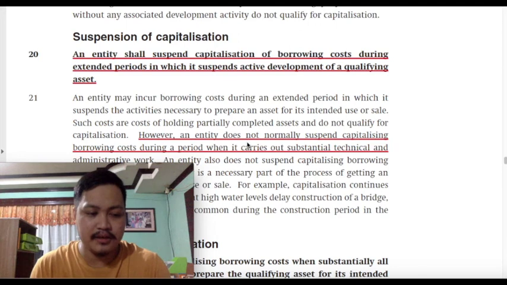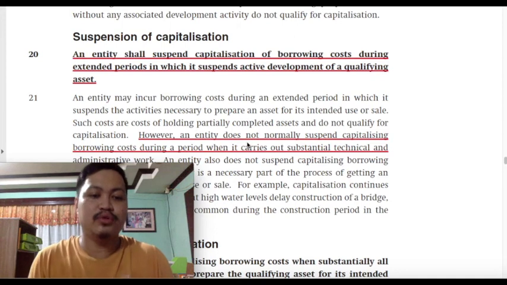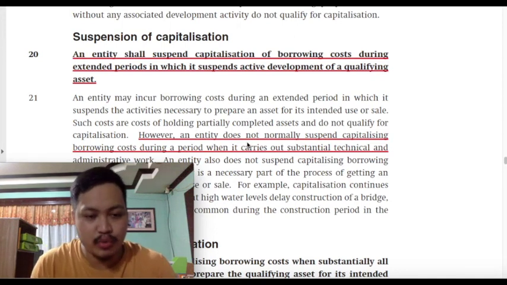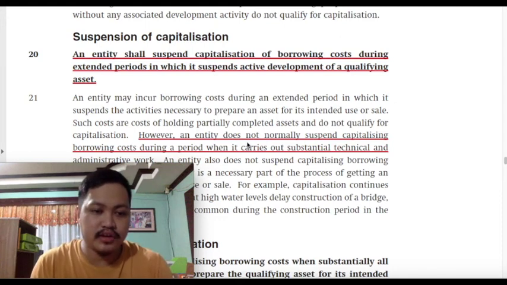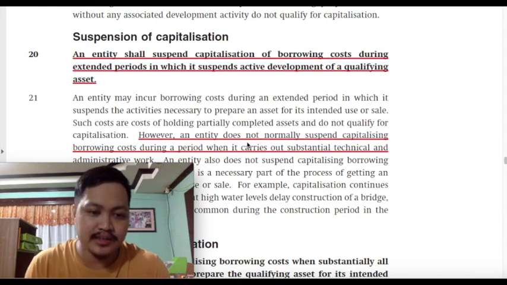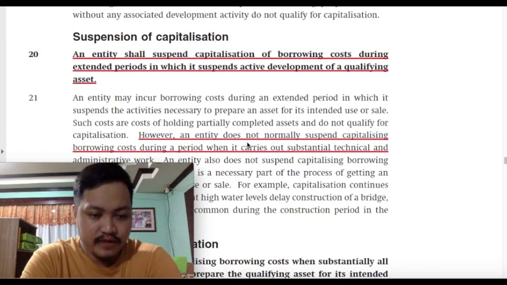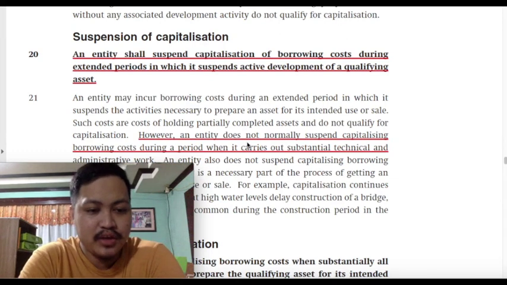And basically, class, the main reason is that there are no progress or developments undertaken in relation to the completion of the qualifying asset. If there is a significant amount of time, class, in which no development has happened to the qualifying asset, then you will have to suspend capitalizing borrowing cost. What does it mean if we suspend capitalization of borrowing cost? The interest incurred during that time will not be included in the cost of the asset but will instead be reported as an expense. So again, to emphasize, it's possible that even between the commencement and the completion date, borrowing costs may not be capitalized.